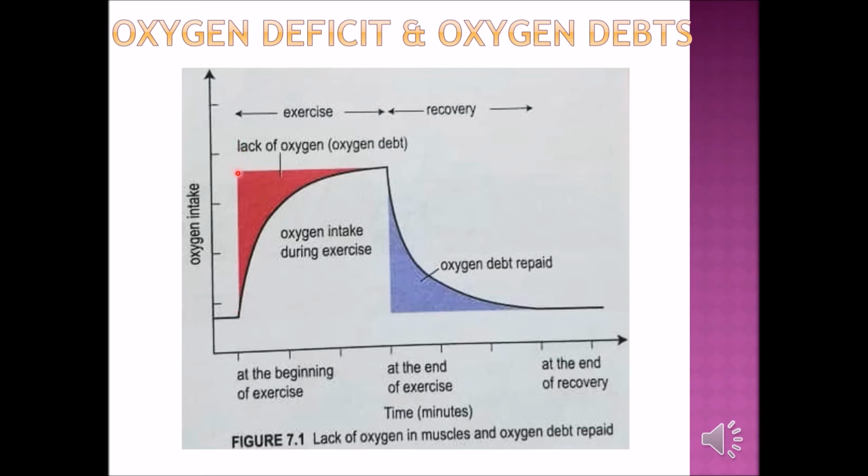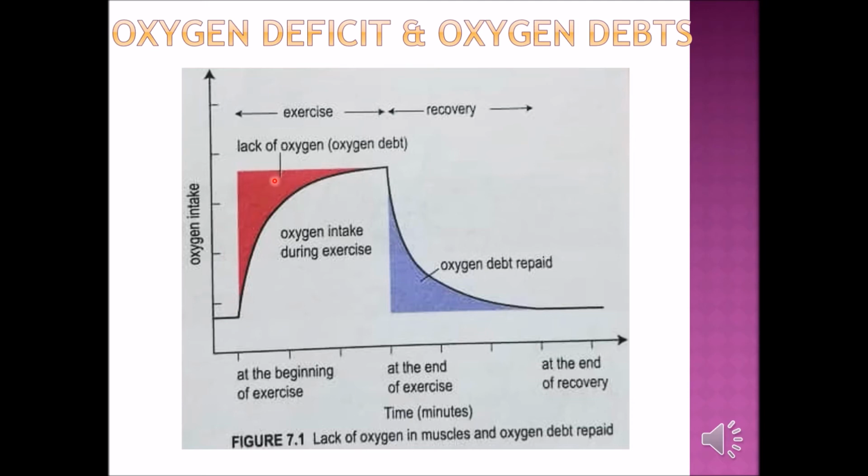We will increase the breathing a bit faster, but it slowly becomes faster. It cannot go from a breathing rate of 10 to 20. The minute you start exercise, your breathing does not become 20 per minute, right? So you will start breathing faster and faster. So your amount of oxygen intake is increasing, but it's not really sufficient for your muscle. So that will create an oxygen debt.